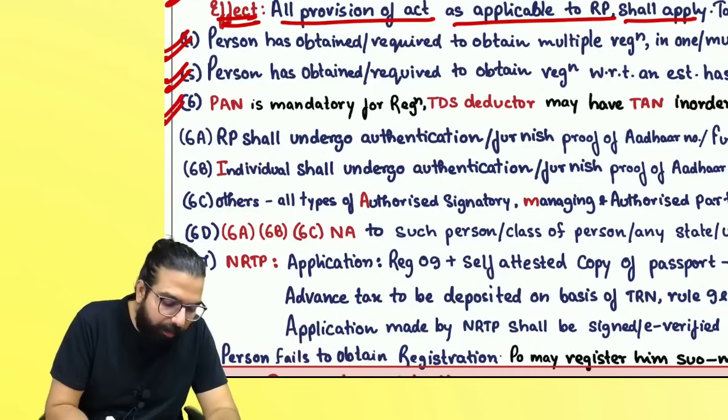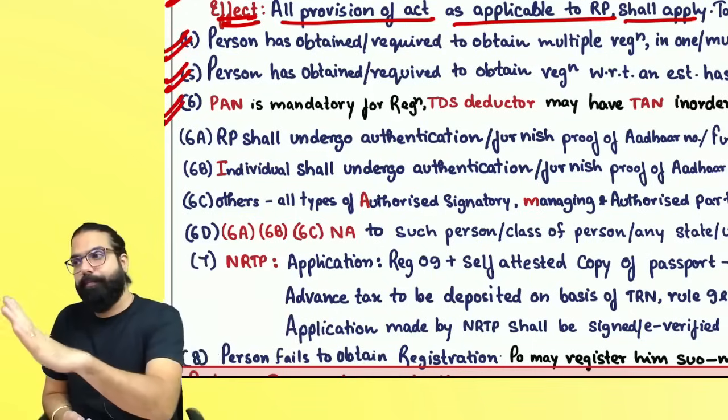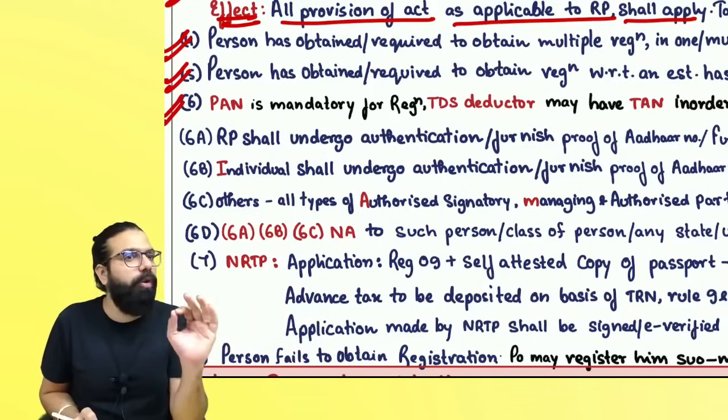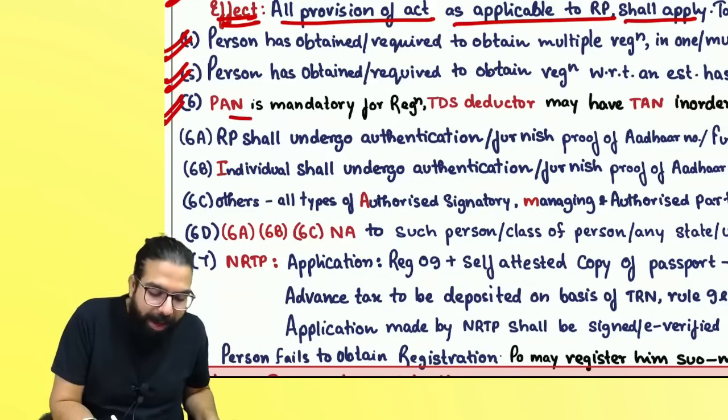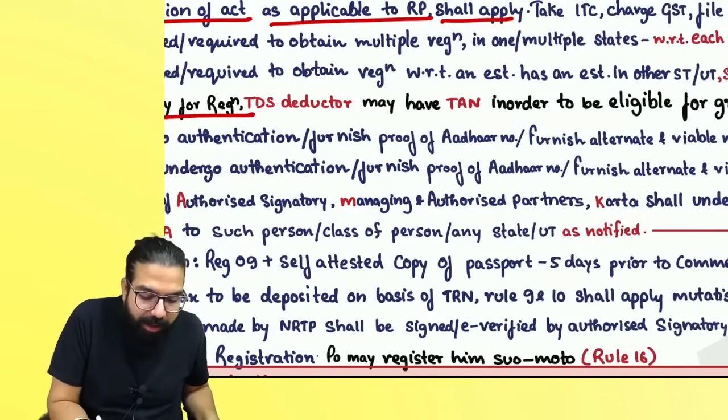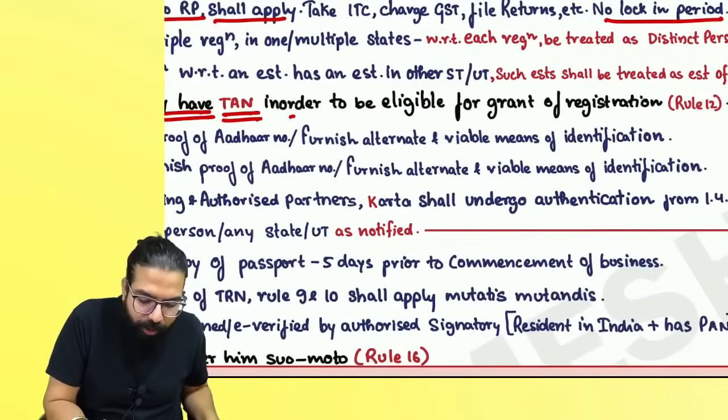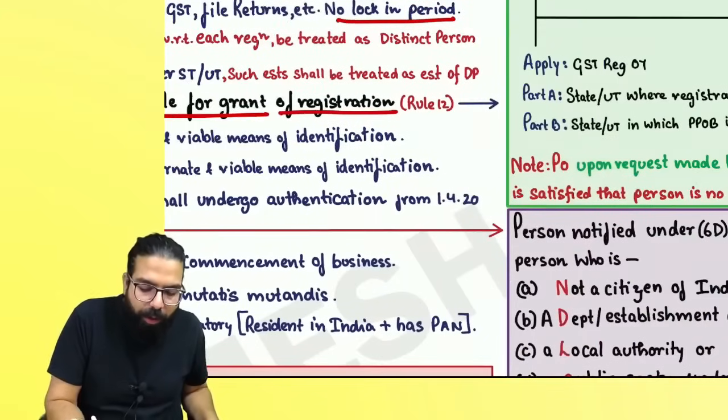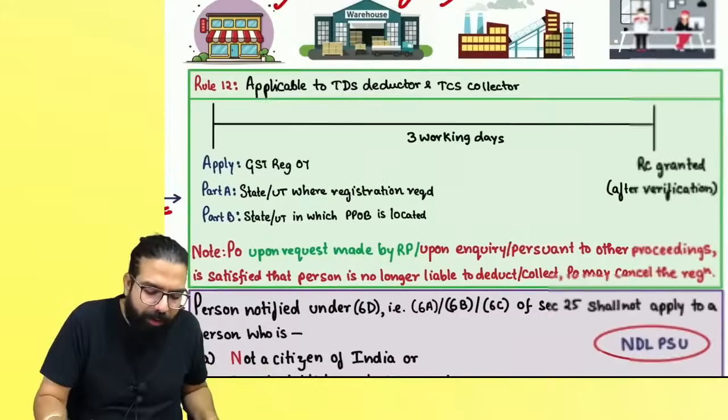Everyone over here, section 25(6) talks about PAN. It says PAN is mandatory for registration, and a TDS deductor may also have TAN in order to be eligible for grant of registration. Rule number 12 is applicable. In rule 12, there is a small amendment.